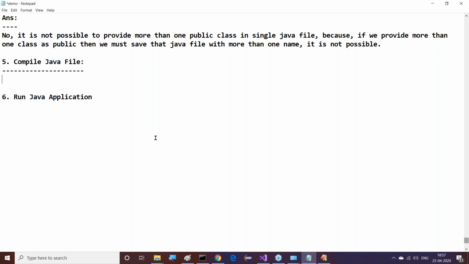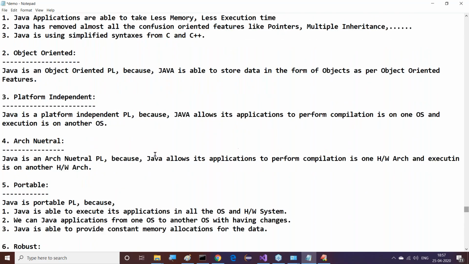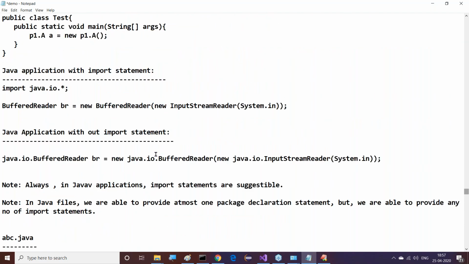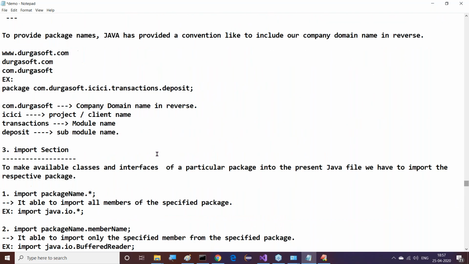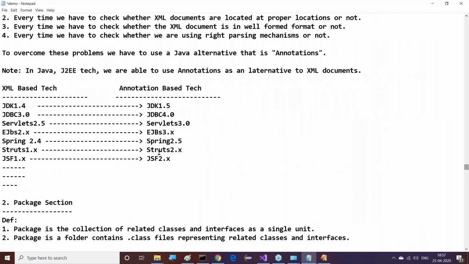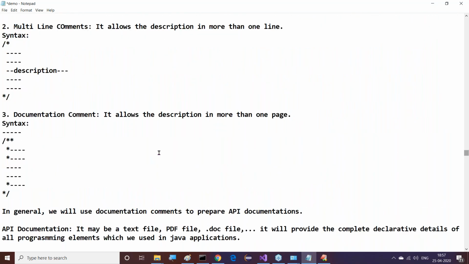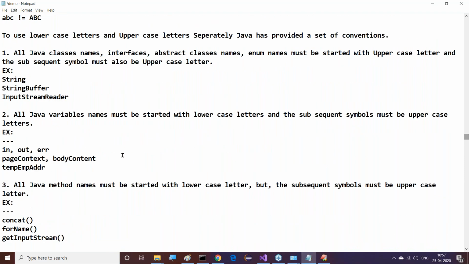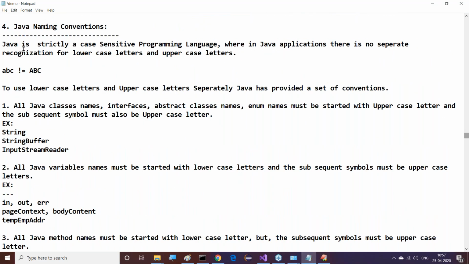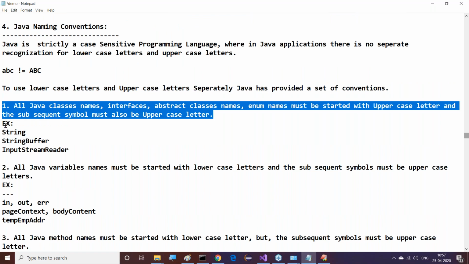Why are you not saving the file name in small letters? Is it impossible? Right, Nilesh Chatterjee. I think previously I gave some points to you. Remember this: there's a convention to start your class names with uppercase. See, Java naming conventions, one point I have given there. Now read this point.